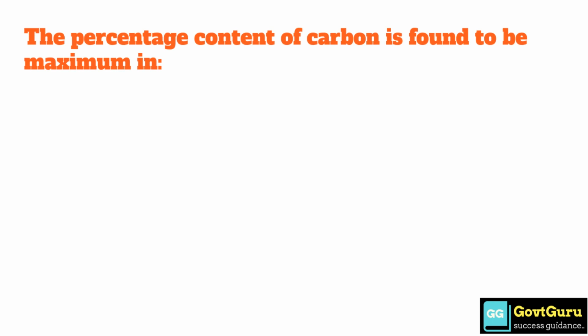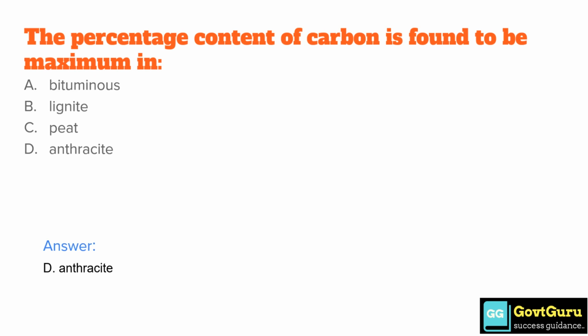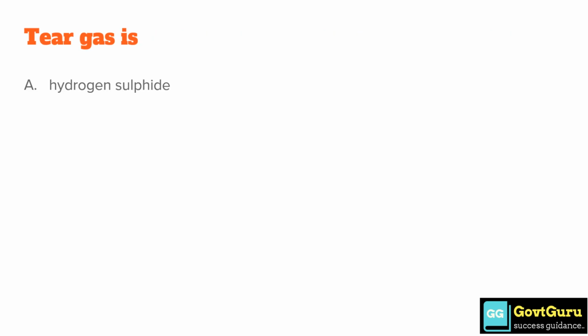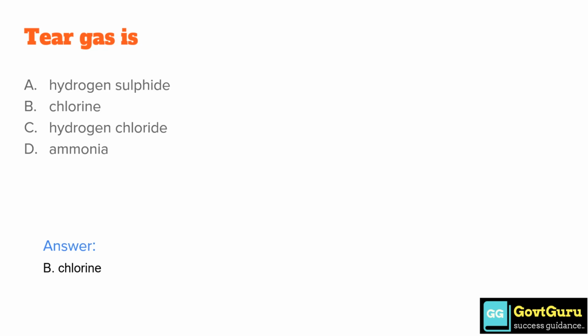The percentage content of carbon is found to be maximum in option A bituminous, option B lignite, option C peat, and option D anthracite. The correct answer is option D anthracite. Tear gas is option A hydrogen sulfide, option B chlorine, option C hydrogen chloride, and option D ammonia. The correct answer is option B chlorine.